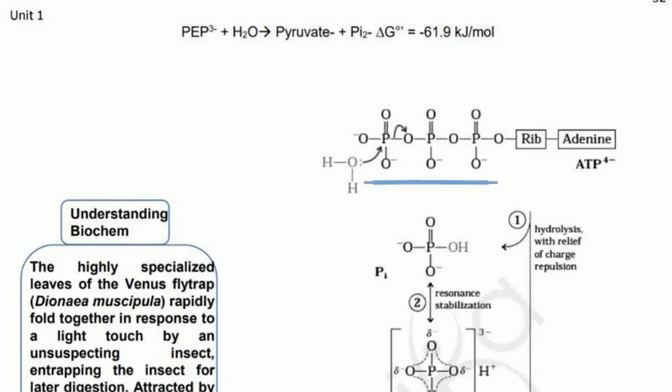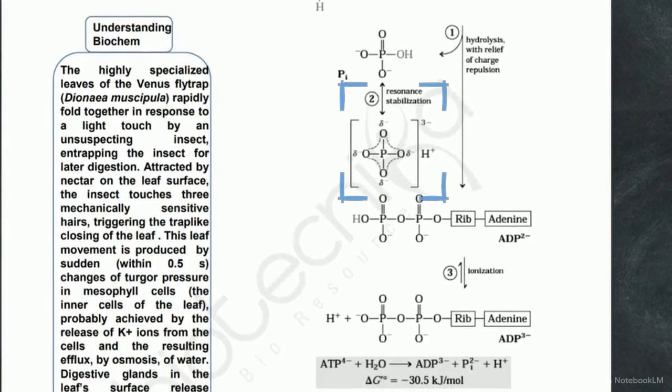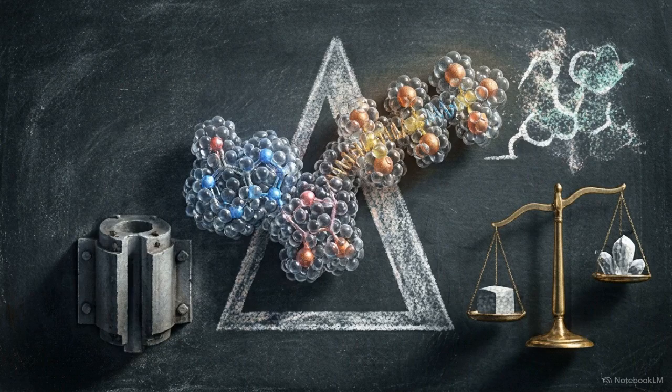Note the cluster of negatively charged oxygen atoms packed together along the phosphate tail. Because like charges repel, these four negative charges are violently pushing against one another, creating intense electrostatic repulsion. When water is introduced during hydrolysis, it cleaves off the terminal phosphate group, instantly relieving that electrostatic tension. The newly freed inorganic phosphate is immediately stabilized by taking on resonance hybrid structures, spreading its electrons into a more stable configuration. Both the resulting ADP and the free phosphate are heavily solvated by surrounding water molecules, pushing the system toward a stable, lower energy state.